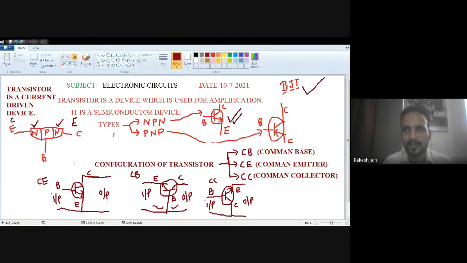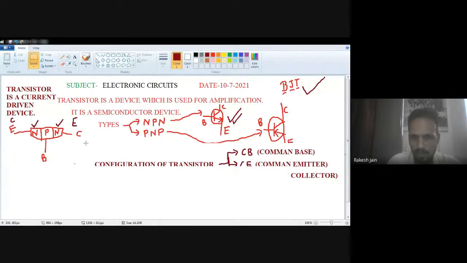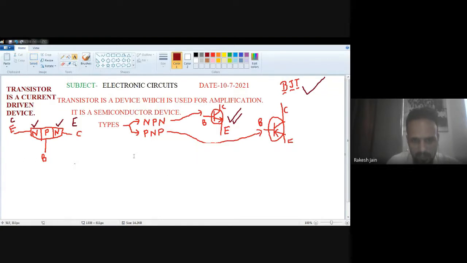So these are the configurations of a transistor: common emitter, common base, and common collector. Basically, there are three kinds of configurations. Right now, one of the most important things related to the transistor: basically, there are two junctions in the case of a transistor. See this one. Here the base and emitter are used for the input, and here the collector and emitter are used for the output. So with this diagram I am telling you. Okay, I will remove this diagram. Now I am telling you about the regions of operation of a transistor.